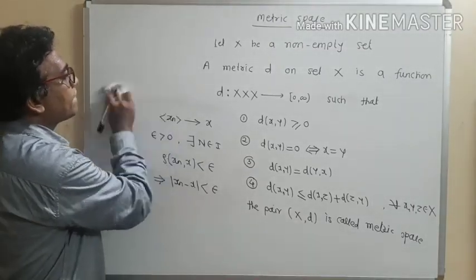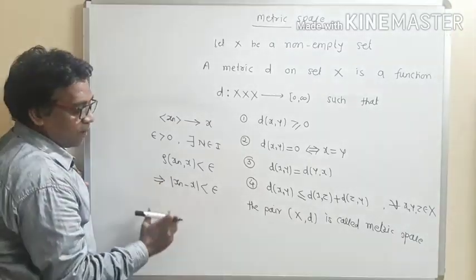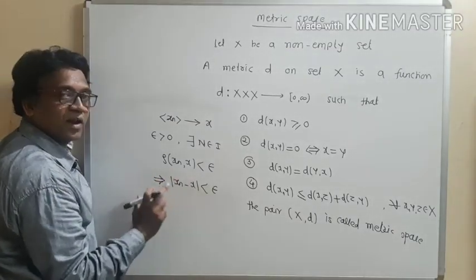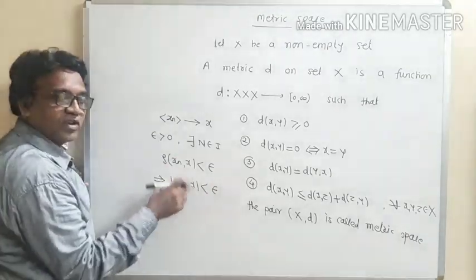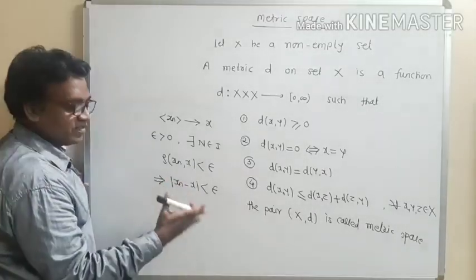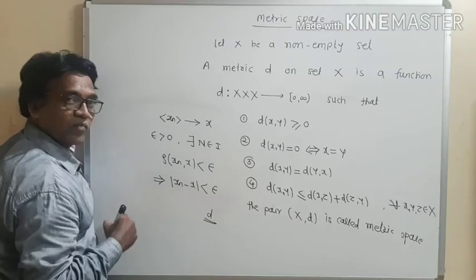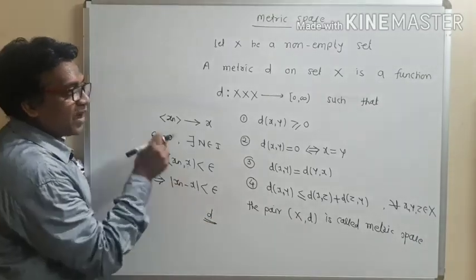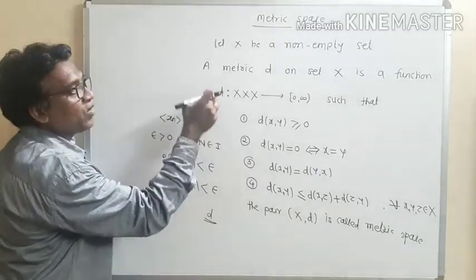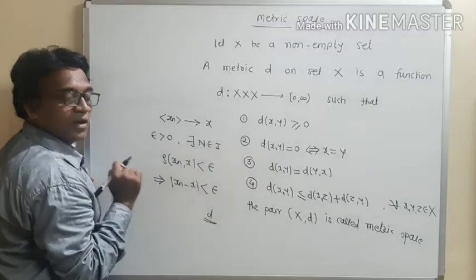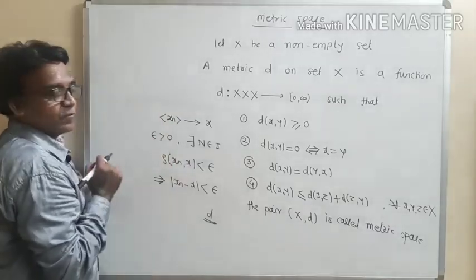Now see, if you observe this definition, modulus of xn minus x is less than epsilon. It is just like the distance between xn and x. Modulus means it represents the distance between xn and x. So this is nothing but a distance function. Now we define this distance function on the abstract set, because in metric space we have taken the abstract set. Now let us study this distance function on the abstract set.